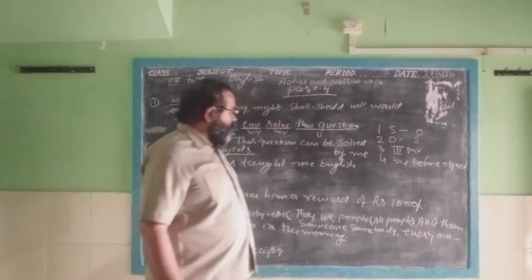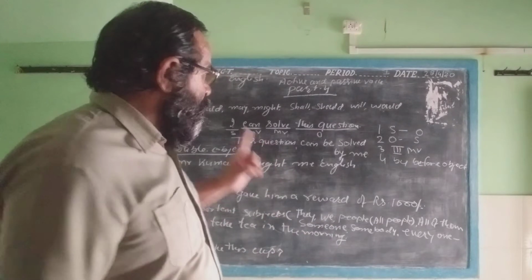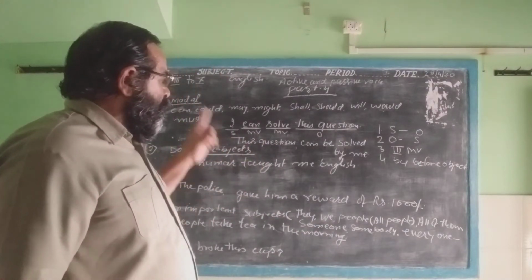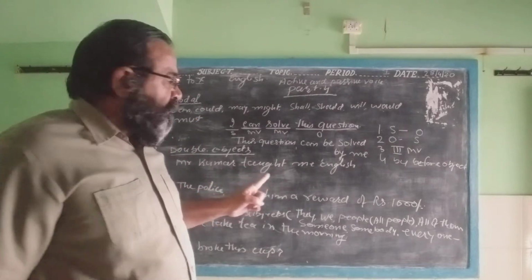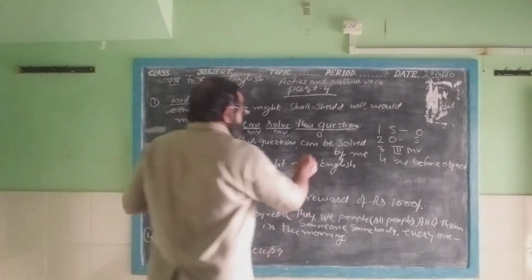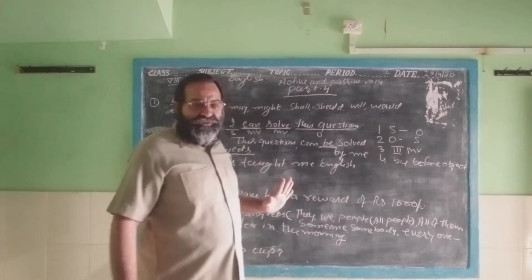Now I want to clear it in one sentence. When you find the modal verb, only the word be will be written after the modal verb and before the main verb. That's all. The remaining rules will be the same. Again I want to clear it.